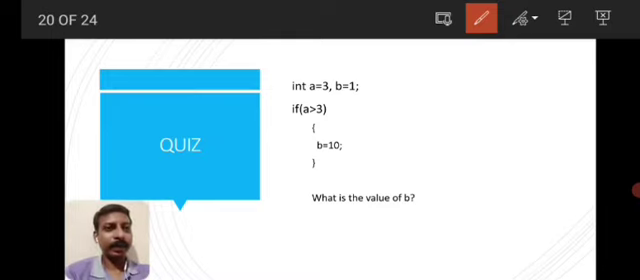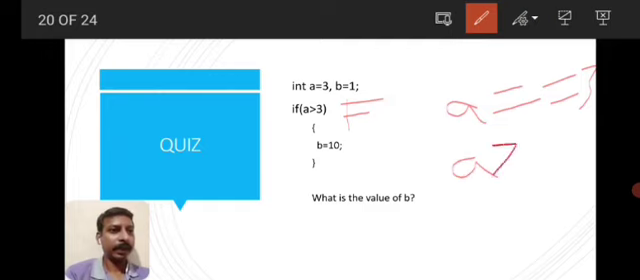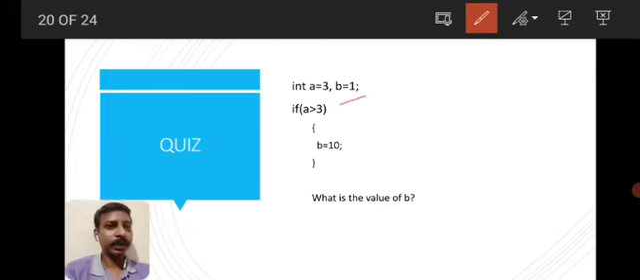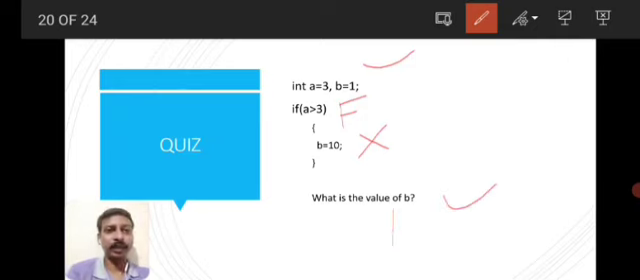A greater than 3 is false, because A is equal to 3. For it to be true, the condition should be A equal to 3, or A greater than or equal to 3. But here the condition is false. False means whatever is inside the if condition will not get executed. So the original value of B is 1. The value of B is 1 only.